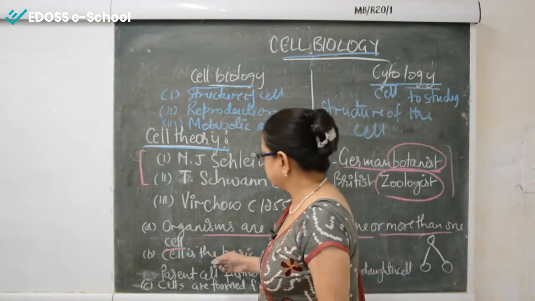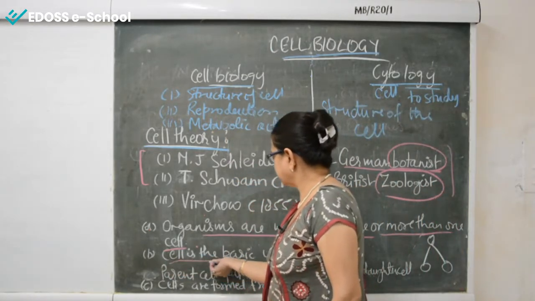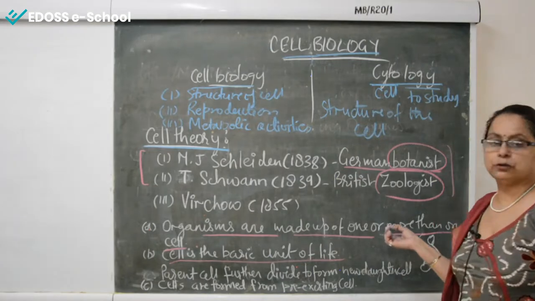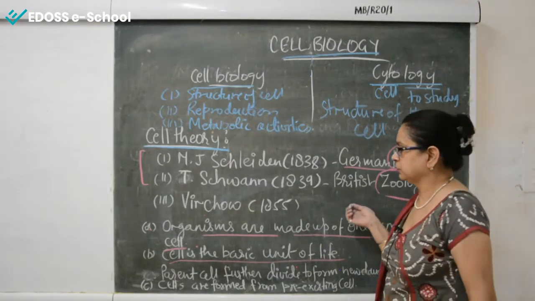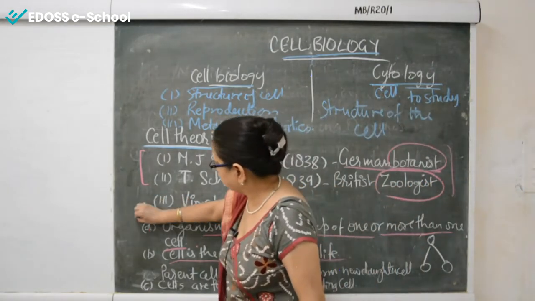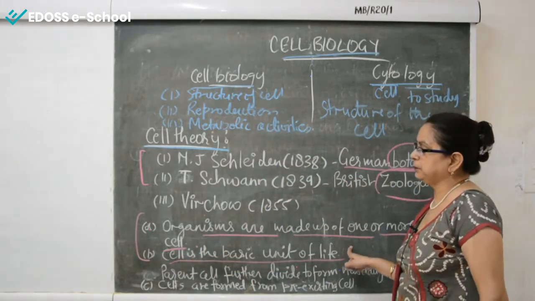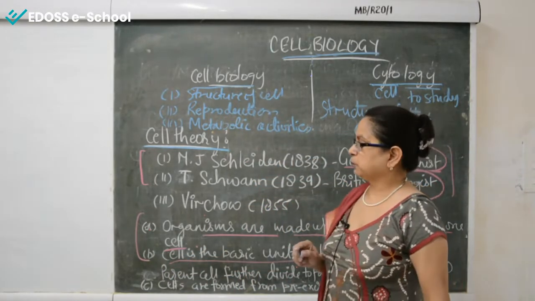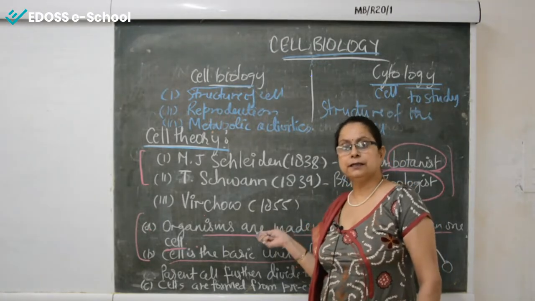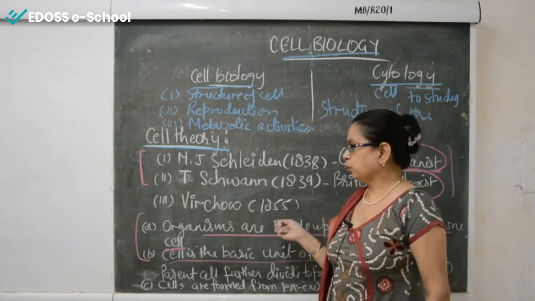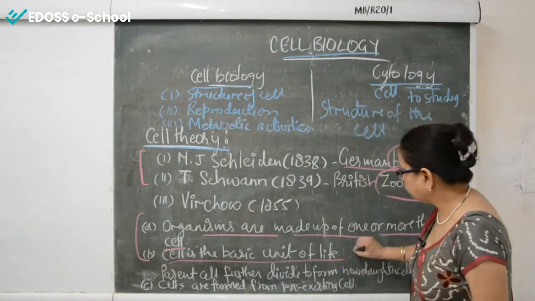The second point is that the cell is the basic unit of life, which we discussed earlier also. So two points they have given, but one point is lacking. They were not able to describe the process of reproduction that takes place in the cell. So that is the loophole.